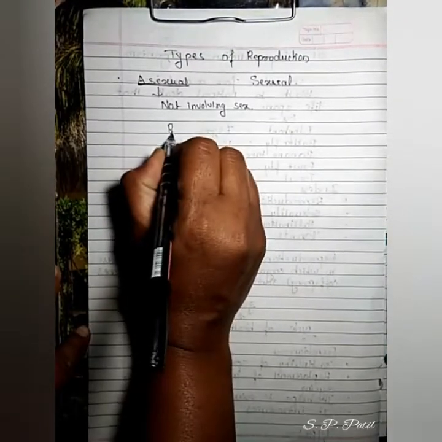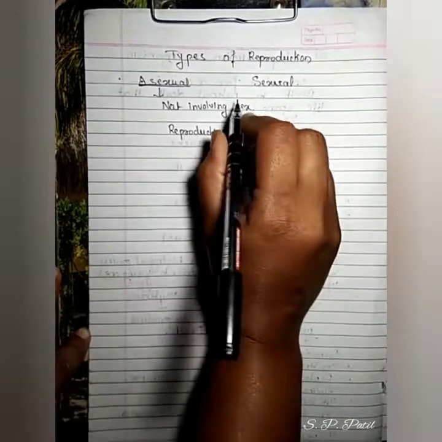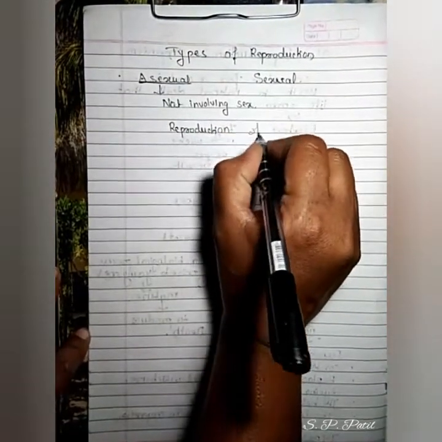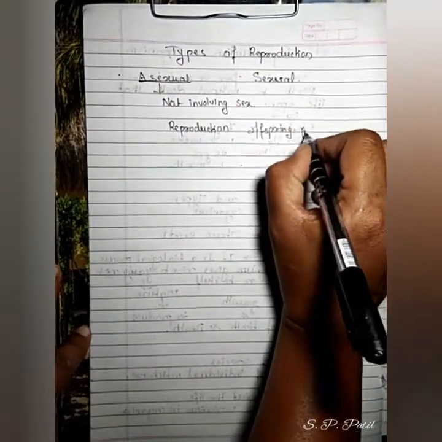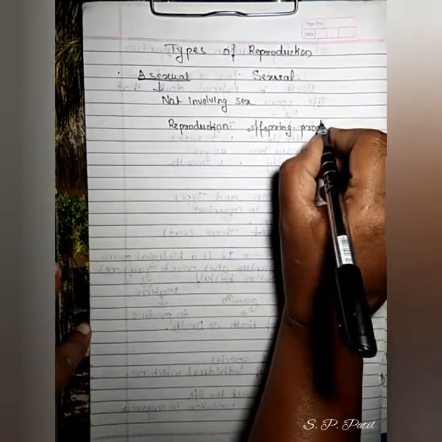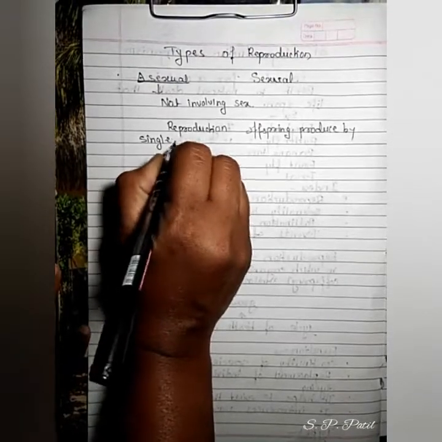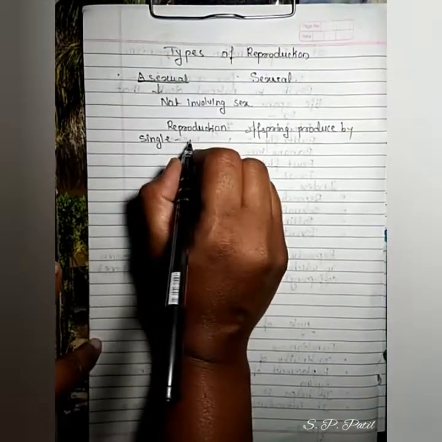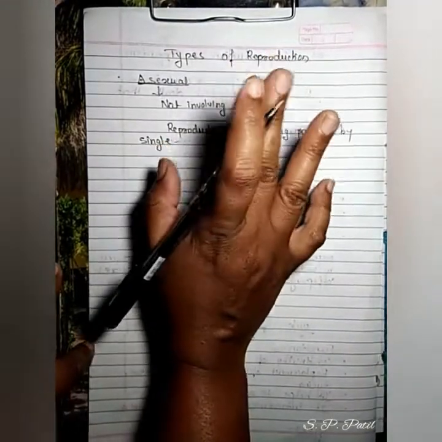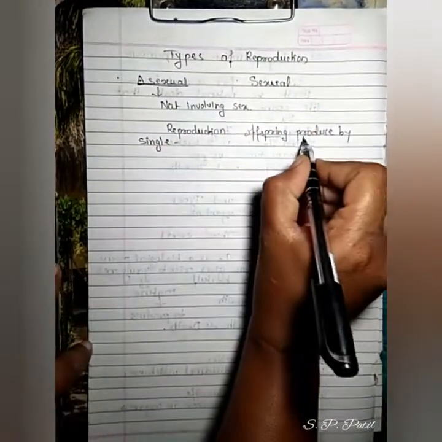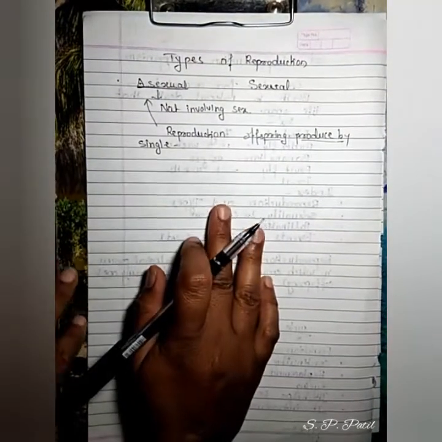What is the exact meaning of asexual reproduction? It is a kind of reproduction where offspring are produced by a single parent, without involvement of fusion, without gamete formation. Without gamete formation, the offspring are produced. That phenomenon we call asexual reproduction.